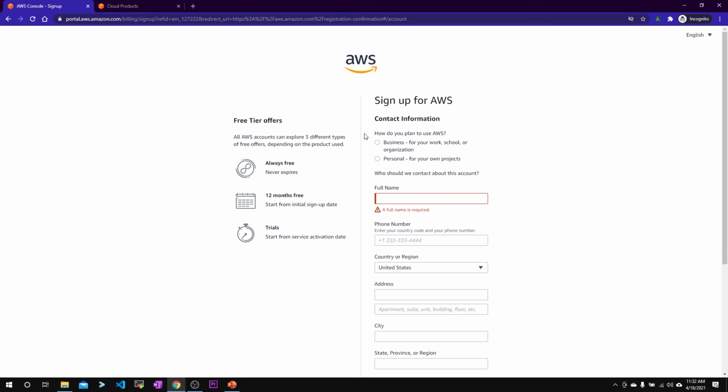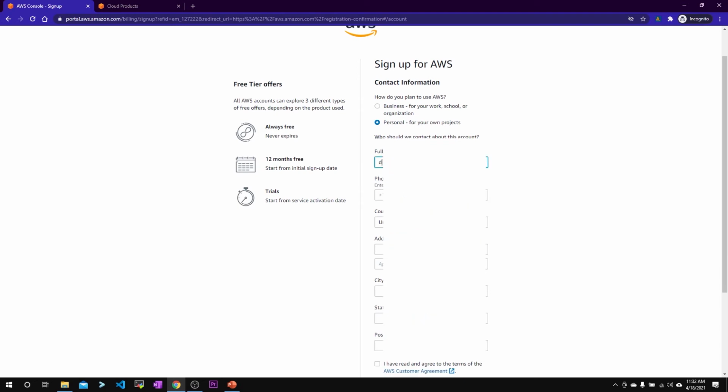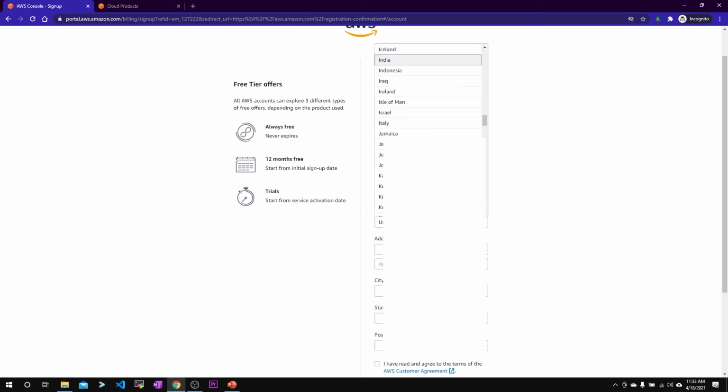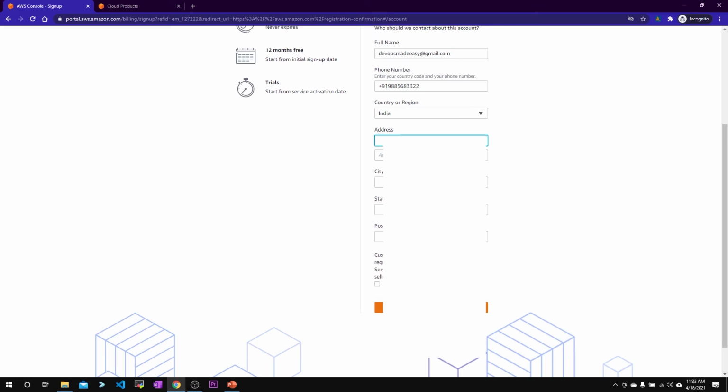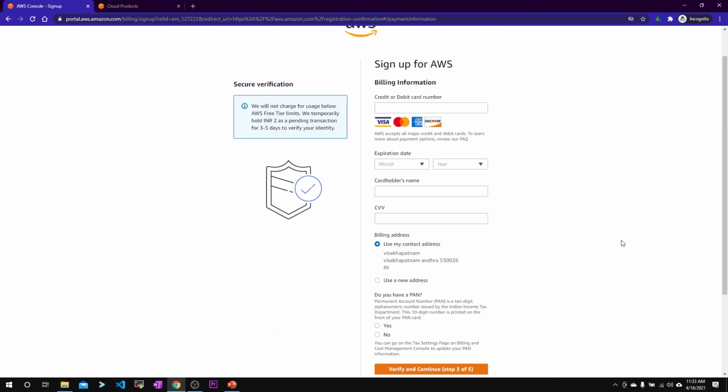I'll be using this AWS account for my personal projects, so select personal here and give your full name and phone number for verification purposes. The phone number should be with the country code. You have to select your country here and fill out your address. After you fill your address details, in the next page, you'll be asked for the credit card or the debit card details.